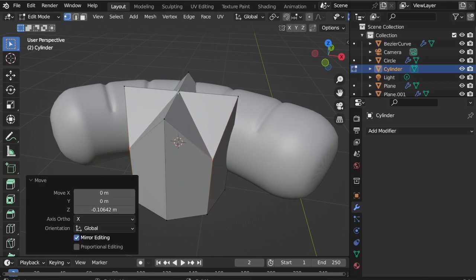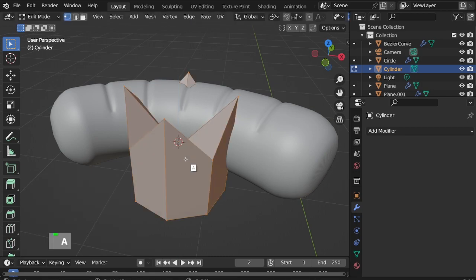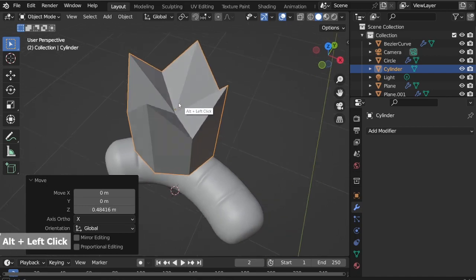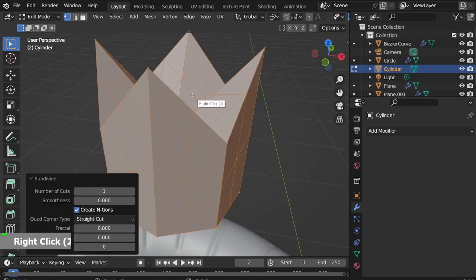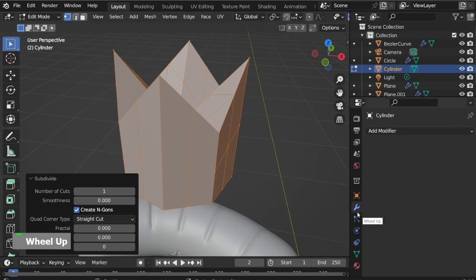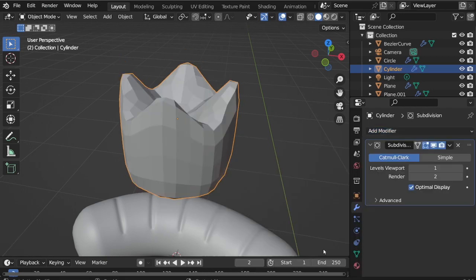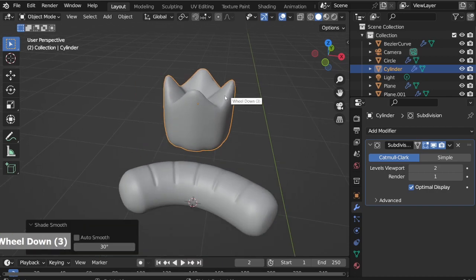Then move down the middle vertex too. Right-click, Subdivide. Back to object mode. Add Subdivision Surface modifier. Right-click, Shade Smooth.